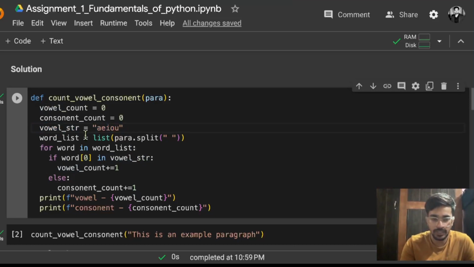Now next what I am doing, word list equals list(para.split(" ")). So this I have already explained why I am doing that. Whatever paragraph you give as input, I have to just split all of the words and store them in a list. So that is why I am doing that. I have already done this and also shown you how it is working.